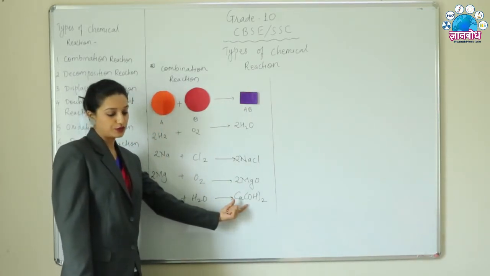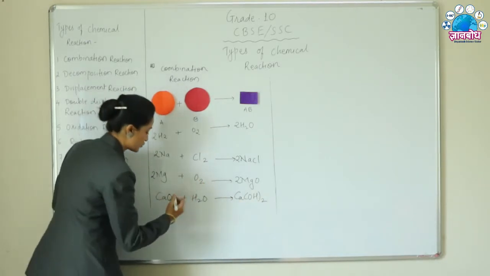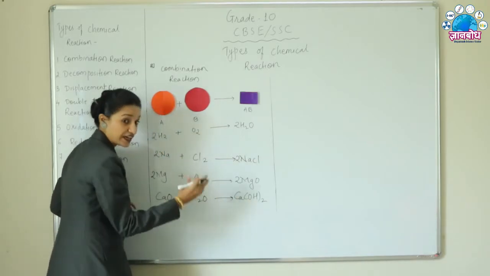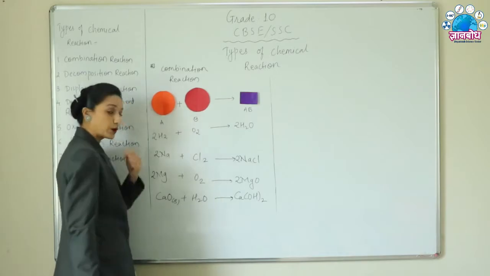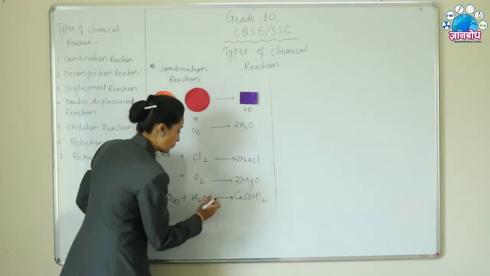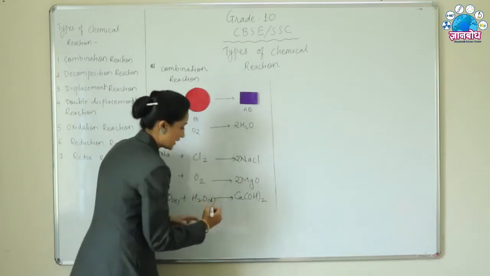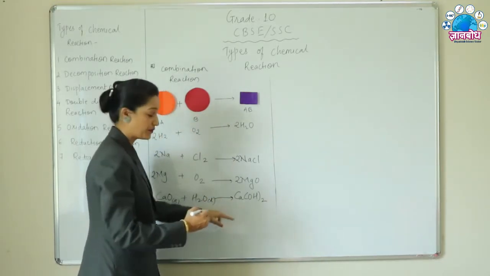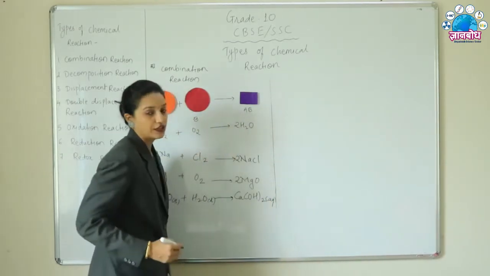We don't need to balance the chemical equation, but we have to write the states of matter here again to understand how the reaction is actually occurring. So here calcium oxide is solid in nature, water is liquid in nature, and then calcium hydroxide, what we are getting as a product, is aqueous in nature.